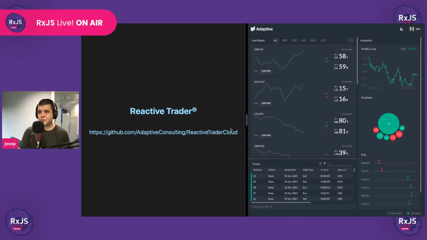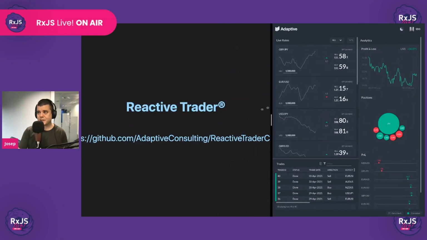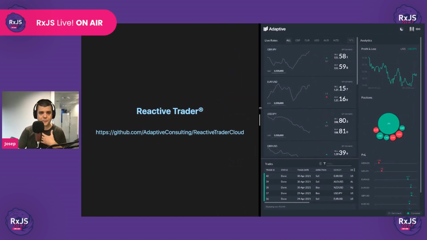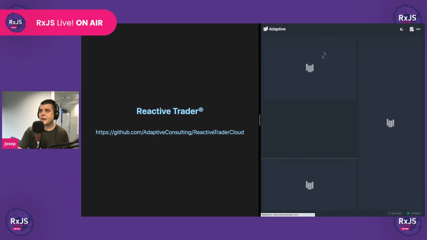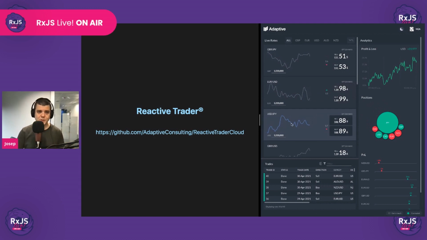So this is Reactive-Trader. I'm not going to go into the details of everything that's going on here. There is a lot going on, as you can see. There are a lot of different moving pieces, prices that are being, whoa, what happened here? Prices that are being updated from a WebSocket API. Lots of derived state, of course.